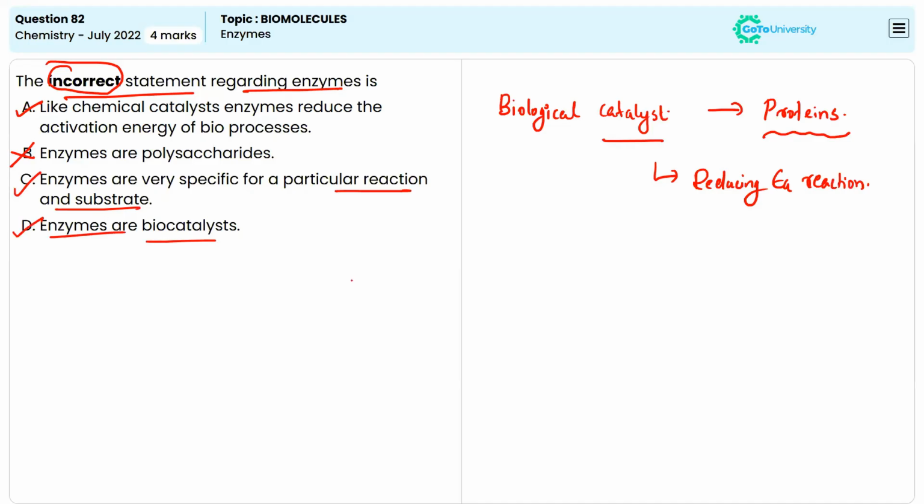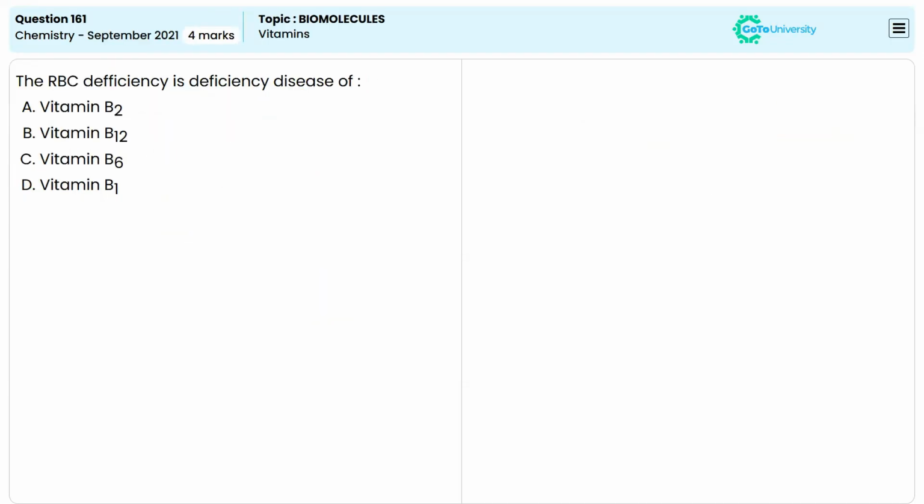That is also true. So the correct answer, which is the incorrect statement regarding enzymes, will be option B, meaning enzymes are polysaccharides. Next question.